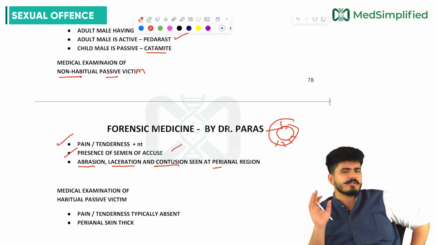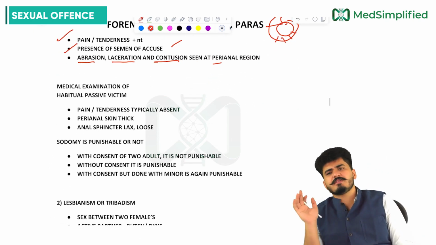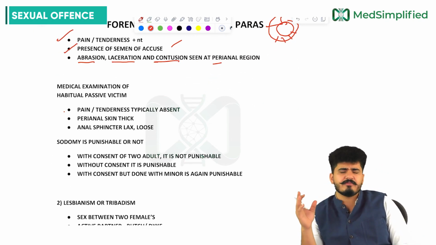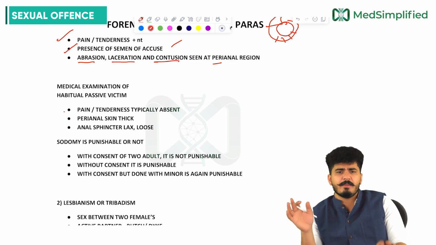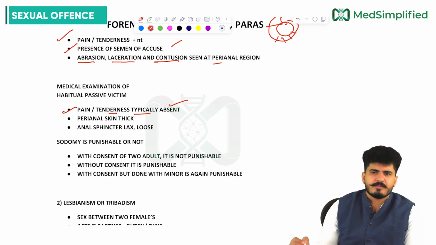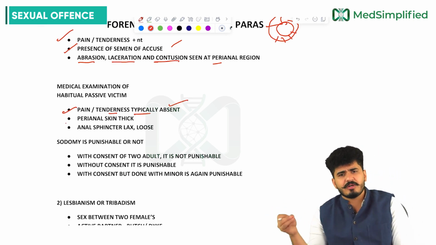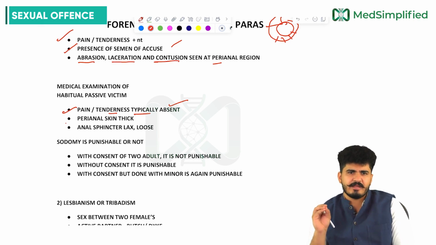Now, the habitual passive victim. In many parts of the world these kinds of crimes are going on, and the children are also becoming habitual. Pain and tenderness are typically absent because of the continuous assault. The pain and tenderness are now absent, my dear friends.